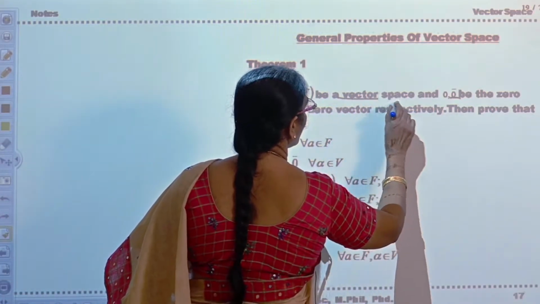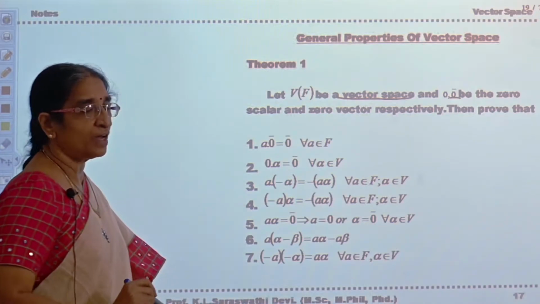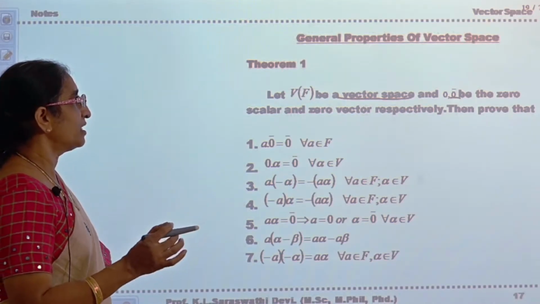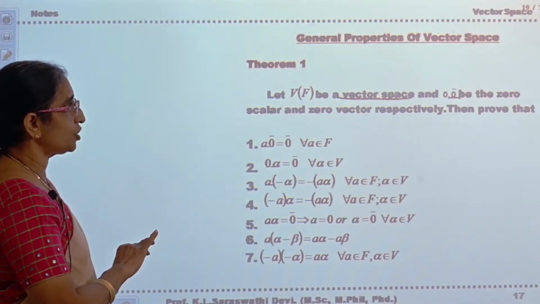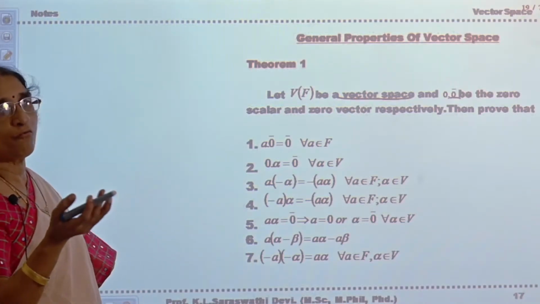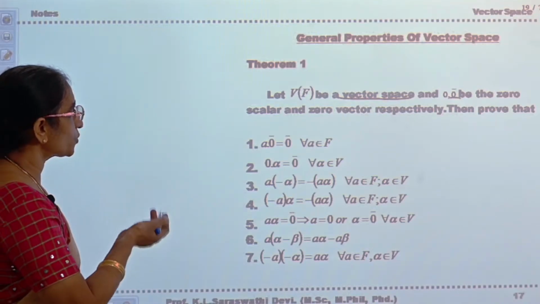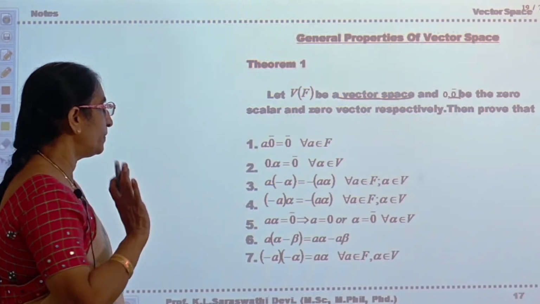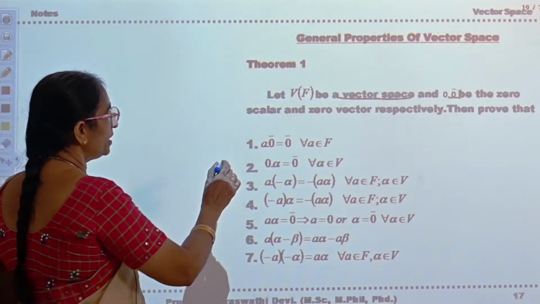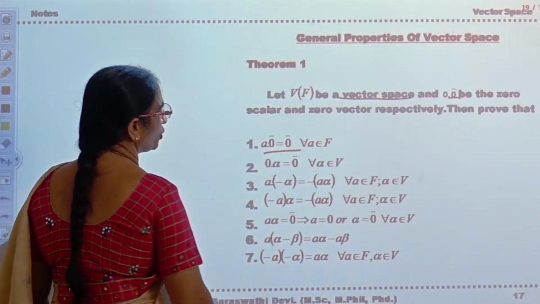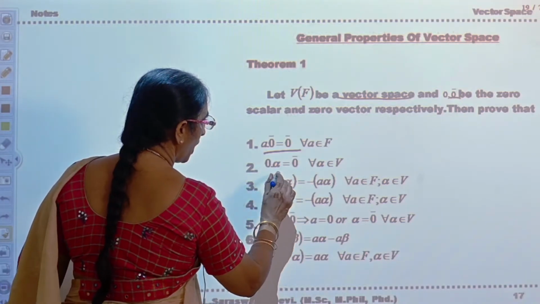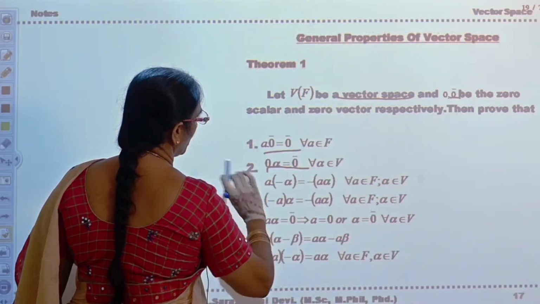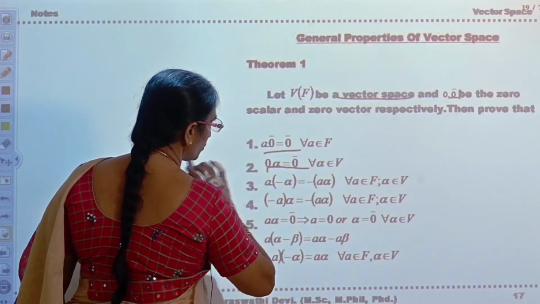Now you have taken such a vector space V of F. 0 and 0 bar are the two elements. 0 is a scalar 0 and 0 bar is the vector 0. 0 bar belongs to V, 0 belongs to F. Then the following will be true. They are a into 0 bar is equal to 0 bar, 0 into alpha is equal to 0 bar. Here 0 bar means it belongs to V. Here 0 means it belongs to F.